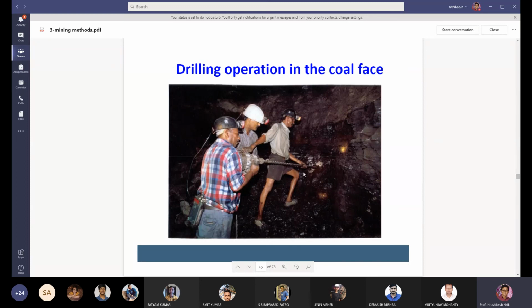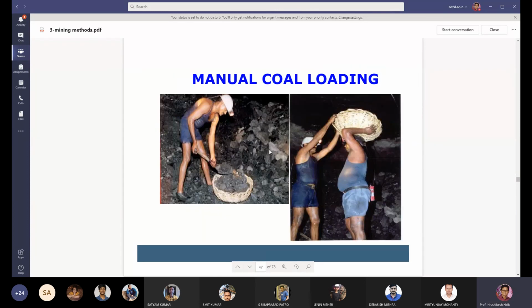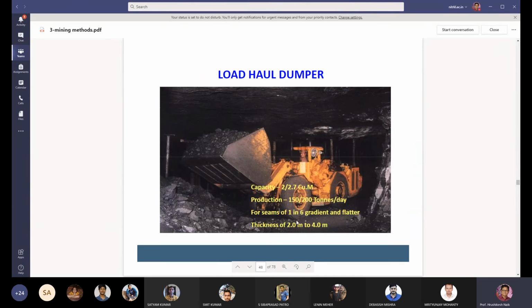This is the drill machine. The drilling is carried out in the underground coal mines. And for loading, in earlier days, manual loading was done. People were loading the coal to the mine tubs, and after that, the load haul dumper came into the underground mine. The capacity of this load haul dumper is 2.7 cubic meter, and you can get a production of 150 to 200 tons per day. It is applicable for seams of 1 in 6 gradient and flatter, and it can take a coal seam thickness of 2 meter to 4 meter.